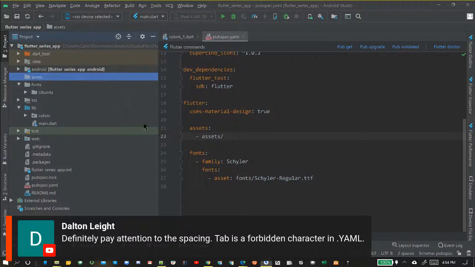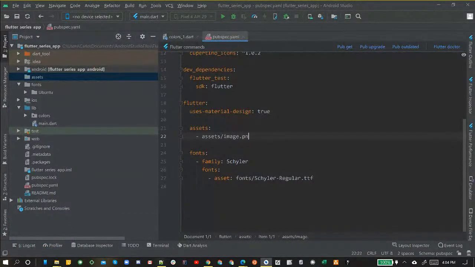We just wanted to create it, and I wanted to show you where it's going to go. And like I said, the slash is going to take everything in that folder. If you want to specify specific image files, you would put image.png after that to specify that specific image file in that assets folder. But this is the most efficient way, I feel, to bring those in for right now. Bring them all in.